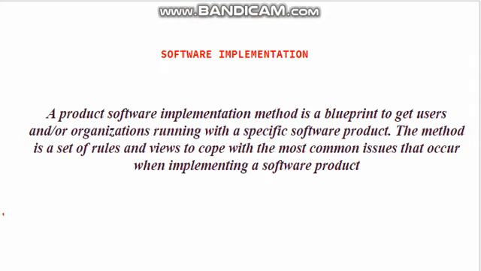Now let me tell you what software implementation is. The first phase is correct requirement collection, and then we go for planning, designing and then implementation. Implementation is also considered a blueprint to get users or organizations running with the specific software product. It is a set of rules and views to cope with the most common issues that occur when implementing a software product. Software implementation is all about converting these designs to code.